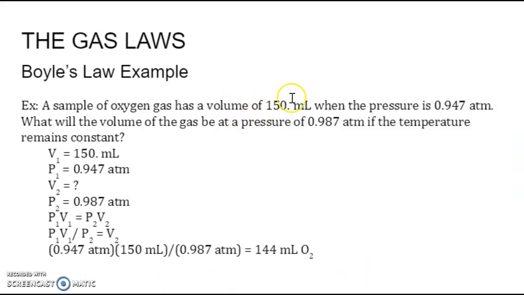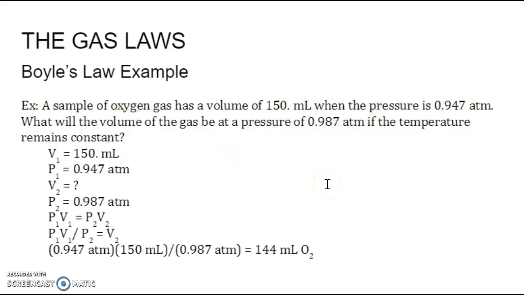A sample of oxygen gas has a volume of 150 milliliters when the pressure is 0.947 atmospheres. So notice our units for volume are milliliters. Our units for pressure are atmospheres. It's important for you to be able to recognize the units as we go through these problems. What will the volume of the gas be at a pressure of 0.987 atmospheres if the temperature remains constant?